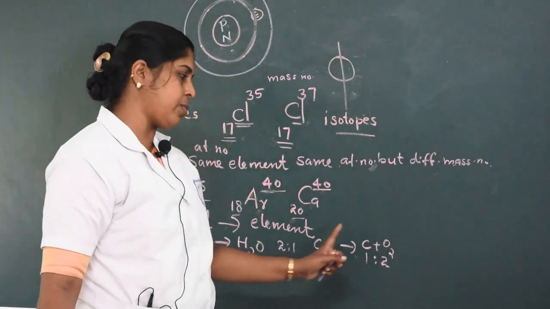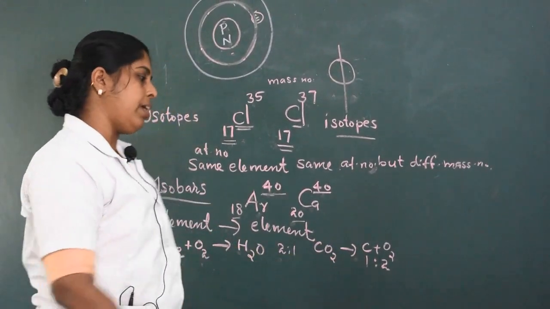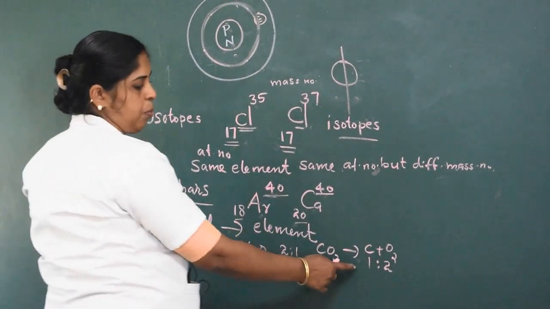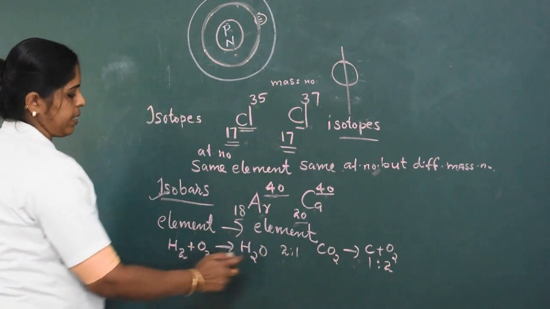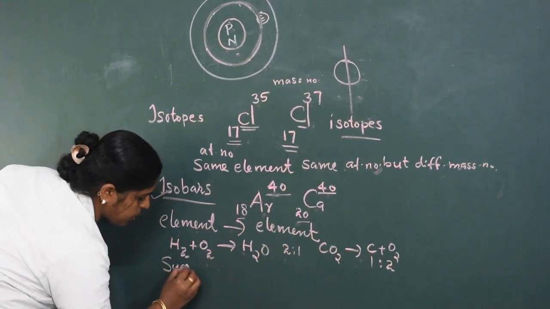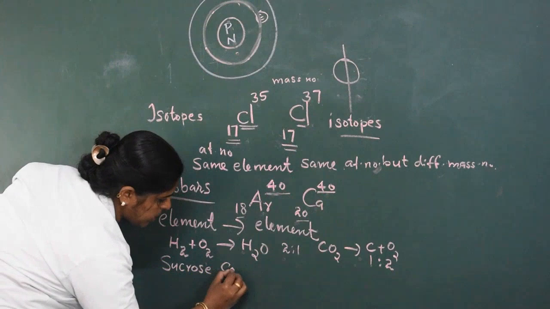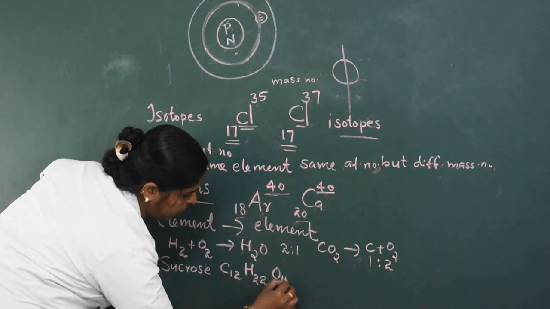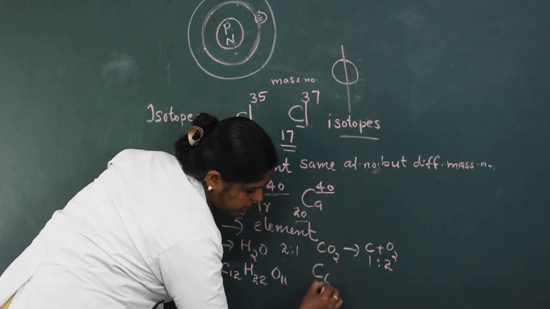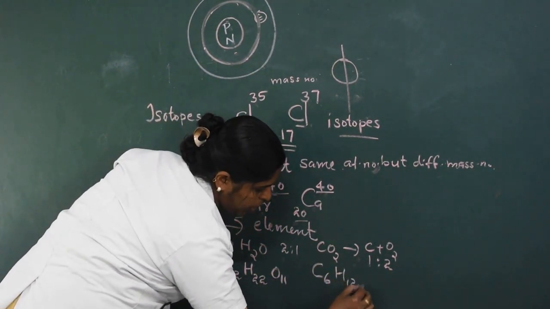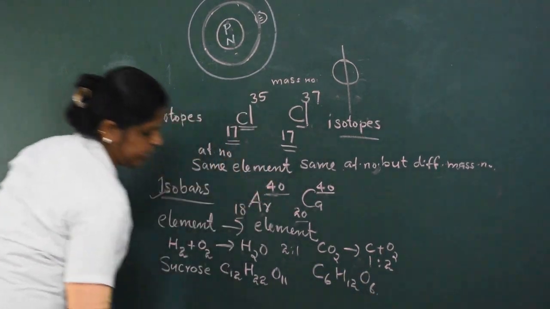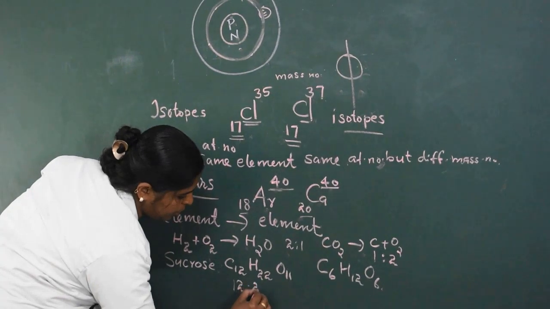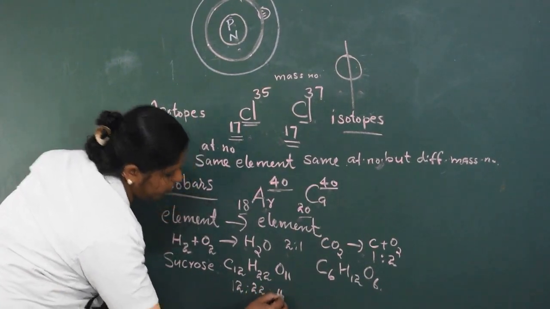This is also a simple ratio, but atoms do not always form in a simple ratio. They also form complex molecules. For example, sucrose C12H22O11 and glucose C6H12O6. Here the atoms are in the ratio 12:22:11.